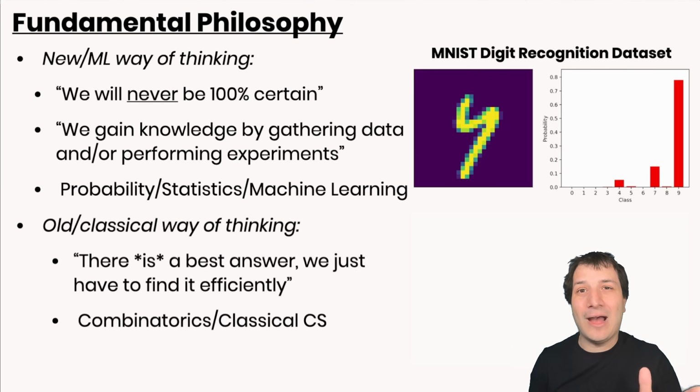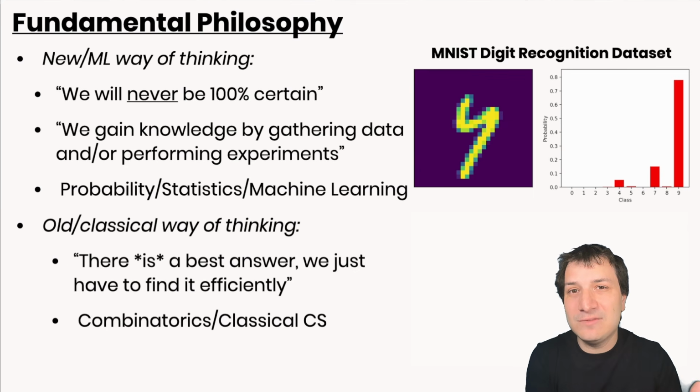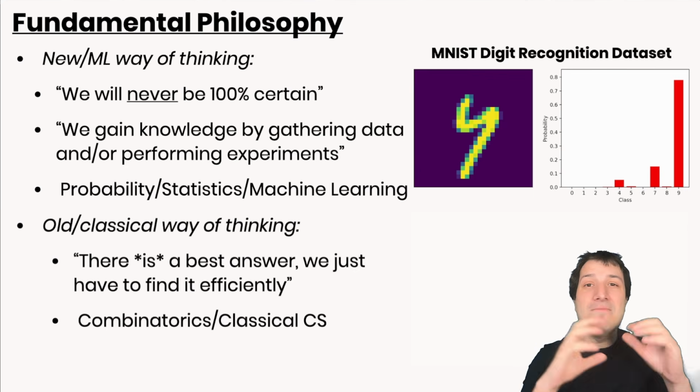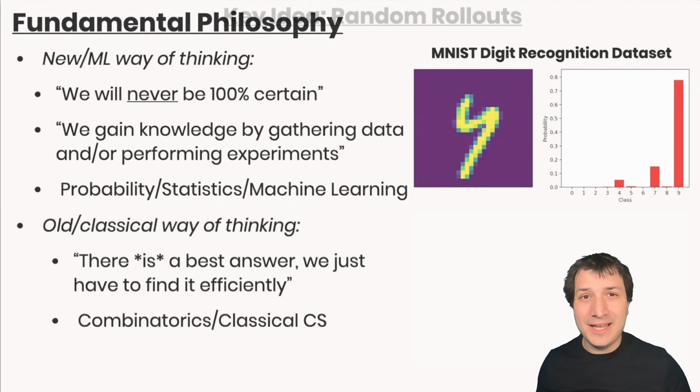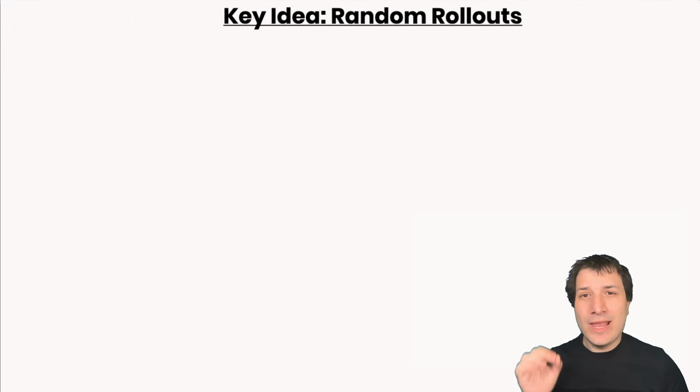And that is also how our Connect 4 algorithm is going to work. It's going to look at positions and it's just going to gain evidence and say, look, I think based on the experiments I've done that this one is the best, and I'm not sure. But here is my layout of the things I've tried and how much evidence I've gathered. And the key idea that AlphaZero is going to use is something called random rollouts.